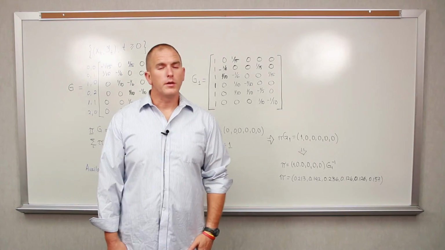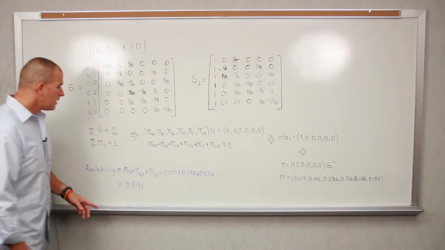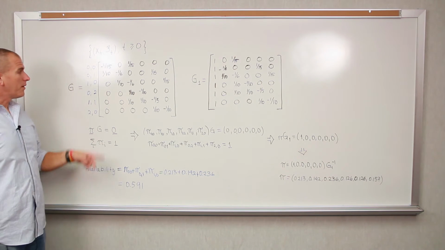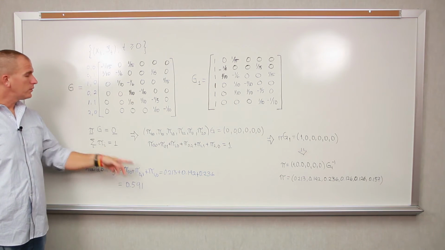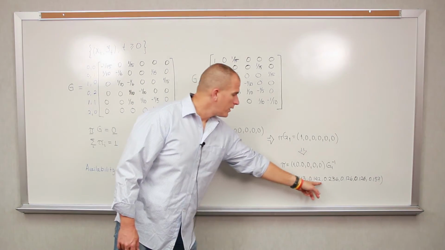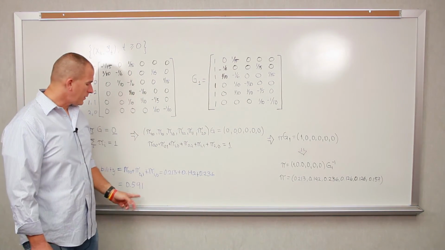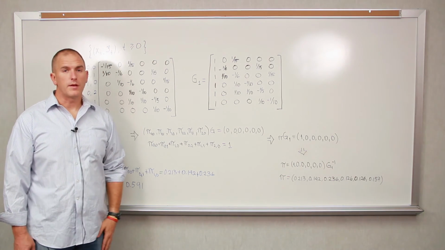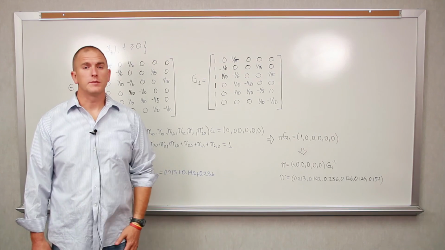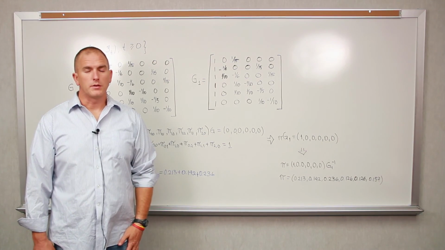So again, the availability is going to be the probability of there being no customers in the system, the probability of there being one customer in phase 2 of service, or one customer in phase 1 of service. So we sum the first three together and we get 0.591, which is the availability of the system, or the probability that an arriving part for inspection will be able to be inspected on that machine.